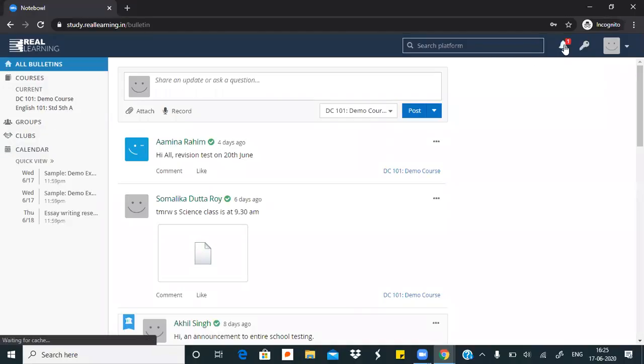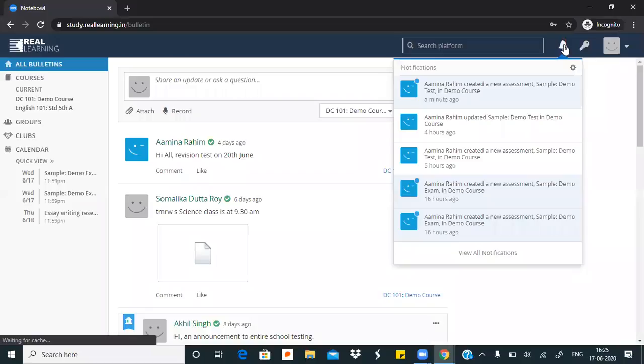If you will see, the student has received a new notification. Both teachers and students get active notifications as and when they are getting new assignments, या उनका bulletin जो है जहाँ पे forum है students और teachers के बात करने के लिए, वहाँ पे कोई नया post है, so both teachers and students get proper notifications for that. These are also email enabled, so उनके email पे भी उन्हें notifications आते रहेंगे.